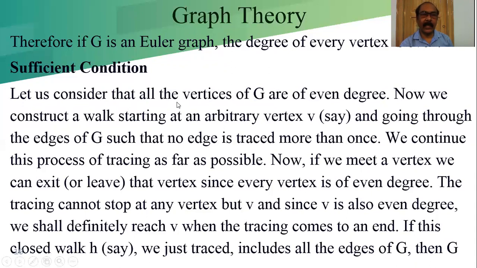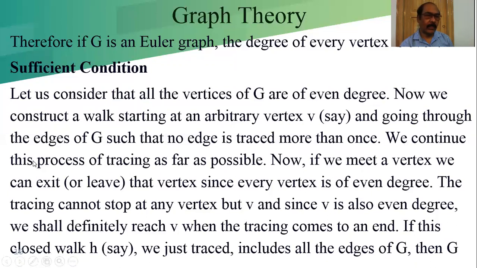Now we construct a walk starting at an arbitrary vertex V, say, and going through the edges of G such that no edge is traced more than once. According to the Euler line, we cannot walk through an edge more than once.